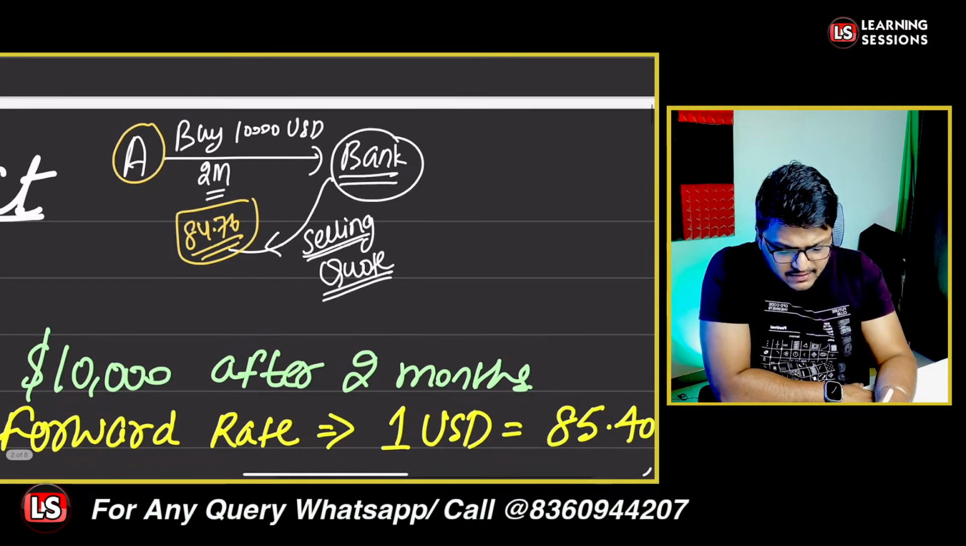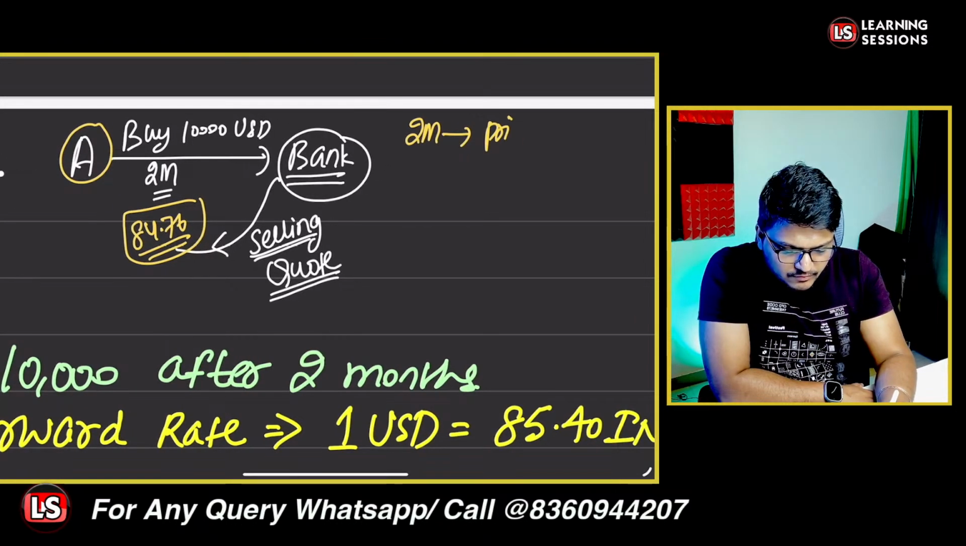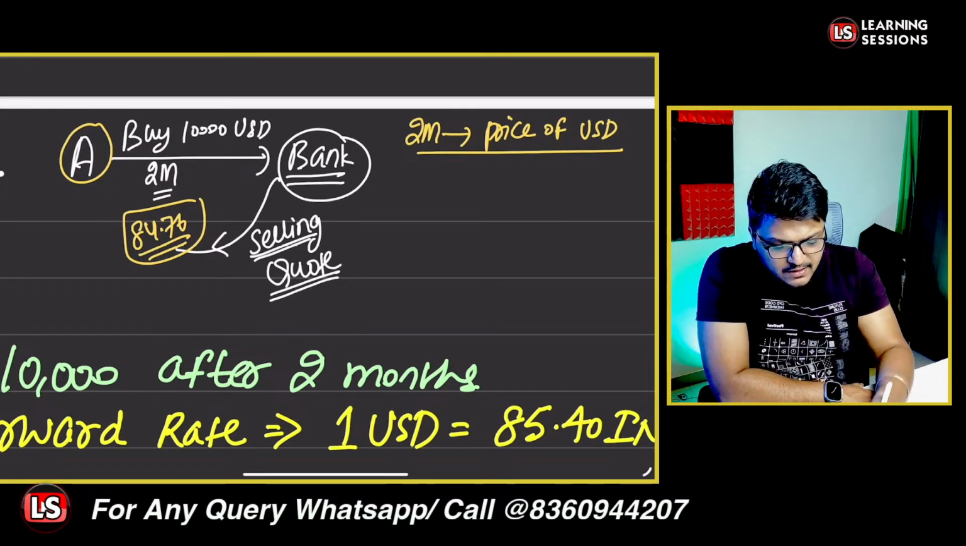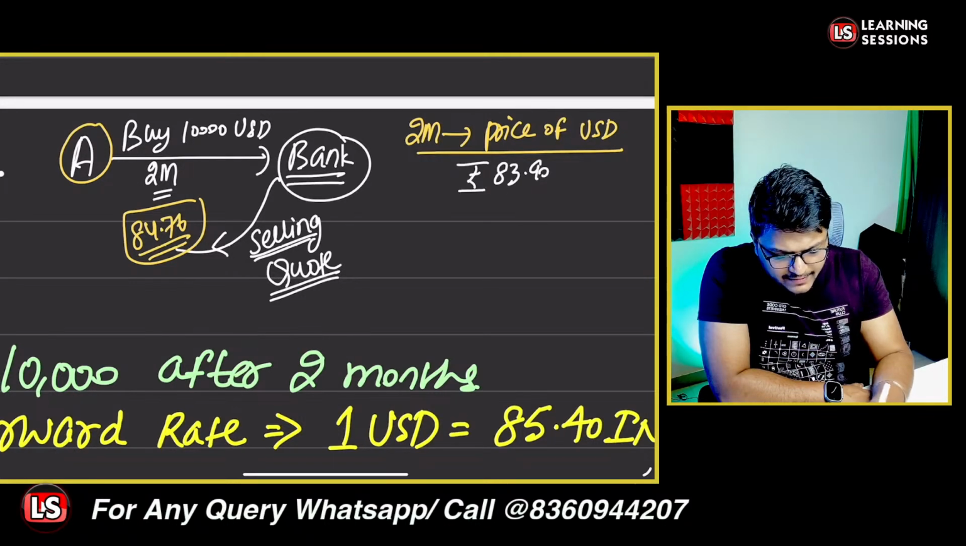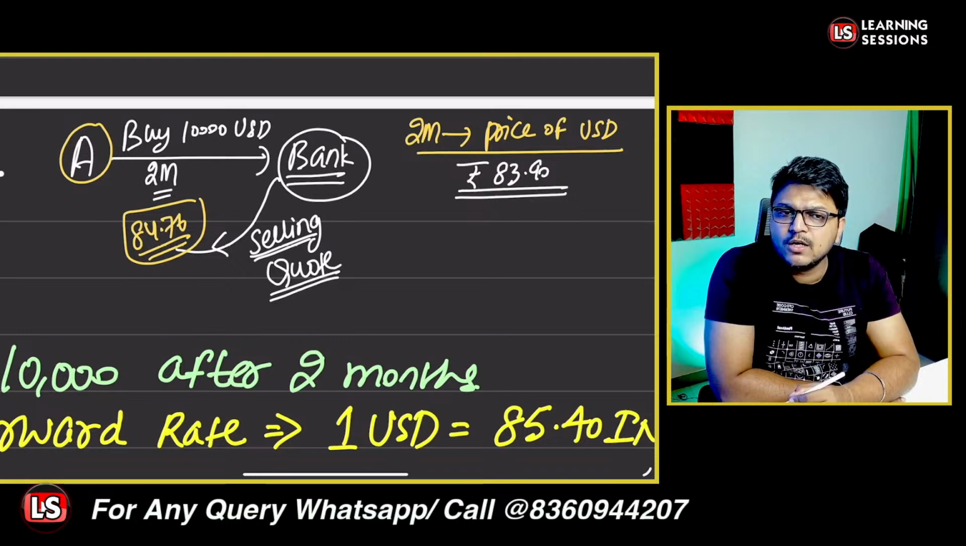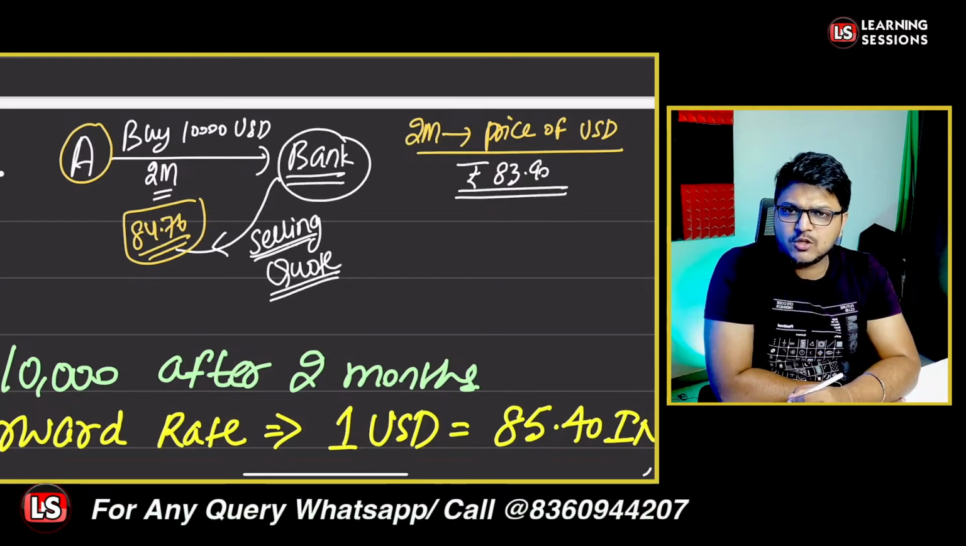But now let's consider the case that after the 2 month period, the price of USD was 83.90. Now at which price will person A have the right or obligation to go for? If person A is to buy 10,000 USD, at what price will person A be buying the USDs? Kindly do let me know at the earliest. You can also comment the same in the comment section below.